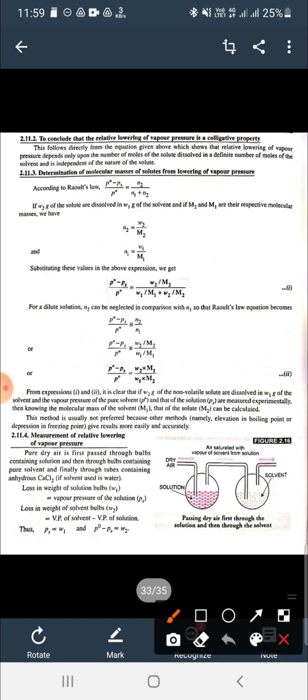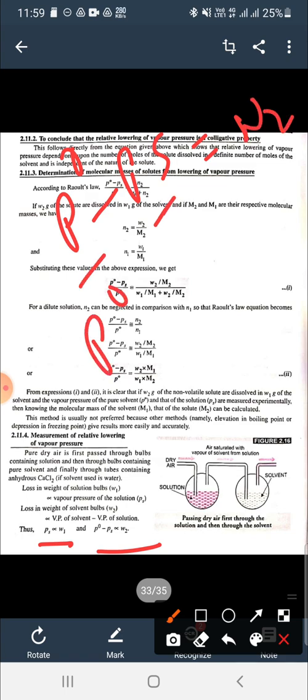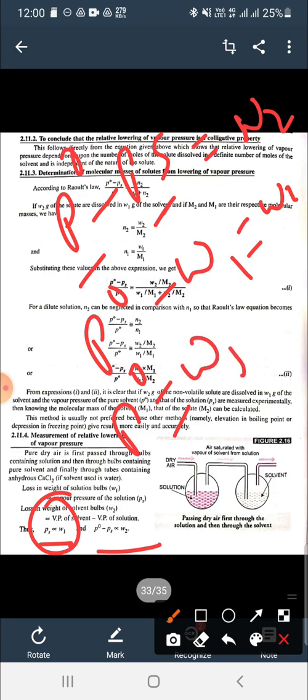So here you can see the values of Ps and P naught minus Ps. Now we count the value of P naught. Ps is W1, P naught minus Ps is W2, and here P naught is equal to W1 plus W2.